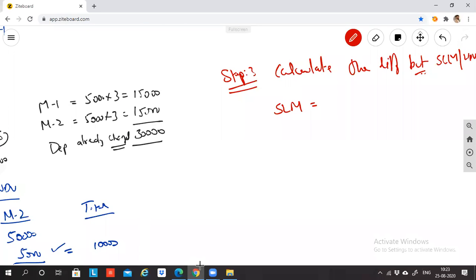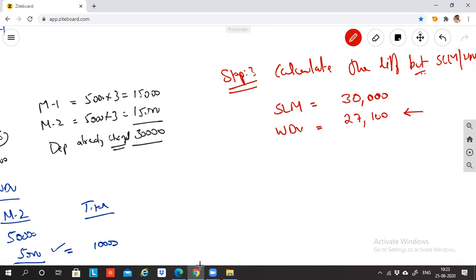Under SLM, the depreciation is 30,000 rupees. This is the depreciation already charged. In my profit and loss account, I have already recorded as expense for depreciation 30,000 rupees. Under WDV, what we calculated is 27,100. So this is the depreciation under the new method.